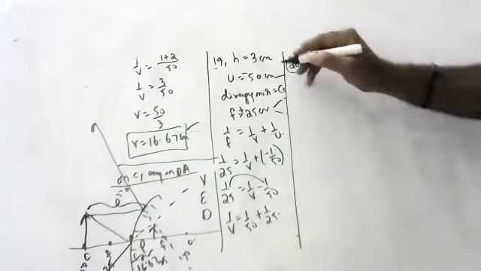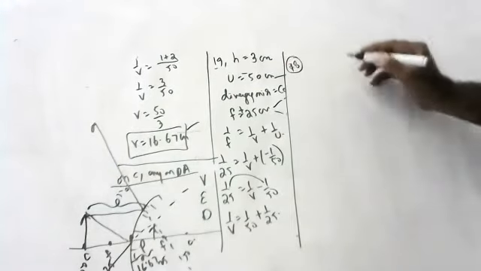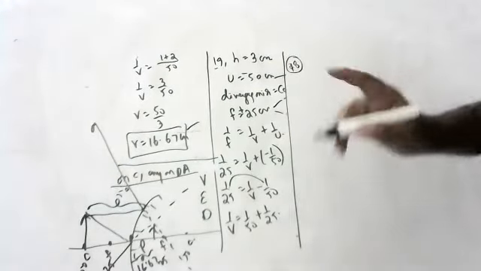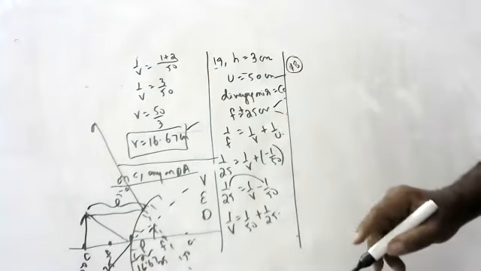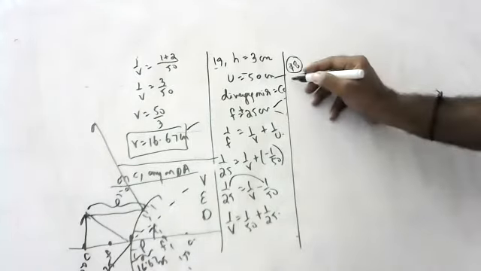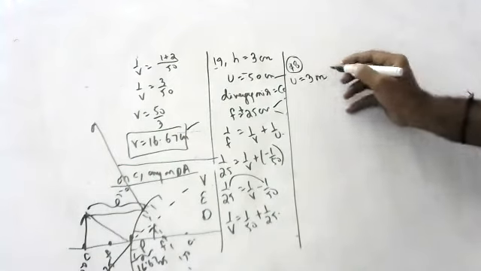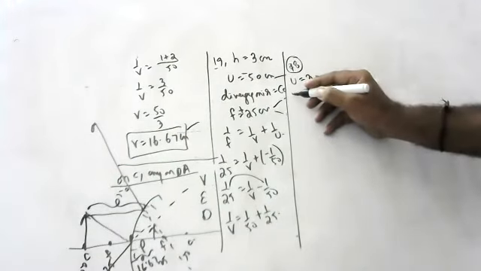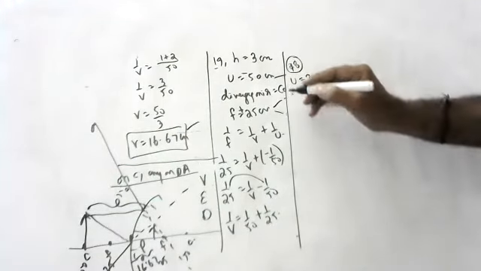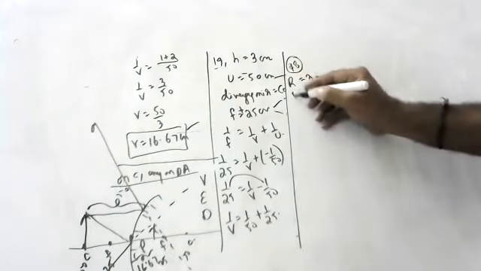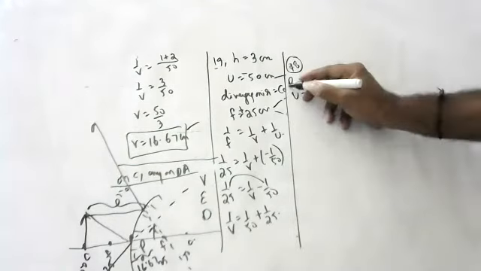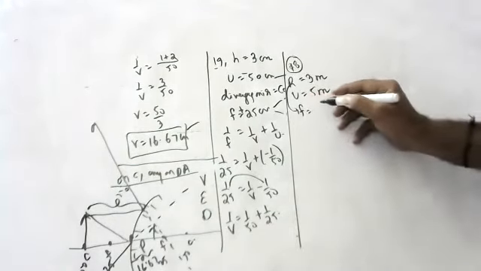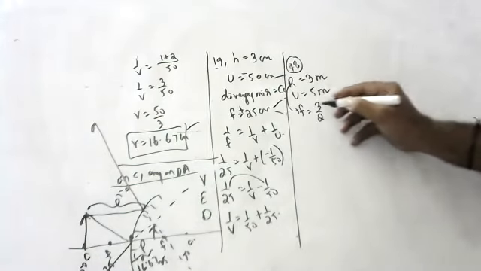18th question. They are saying a convex mirror is used as rear view on an automobile of radius of curvature 3 meters. If bus is located at 5 meters. So radius of curvature is 3 meters. Bus is located at 5 meters. Okay, find everything, children. So radius of curvature 3 means focal length how much, children? 1.5, 3 by 2.